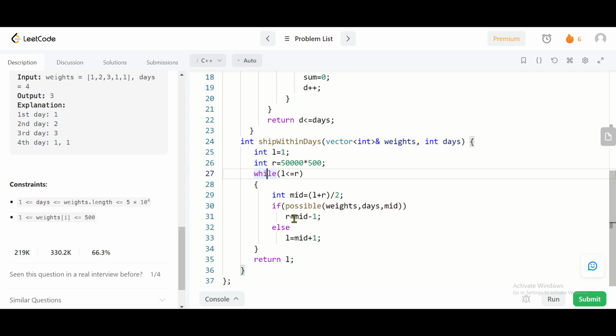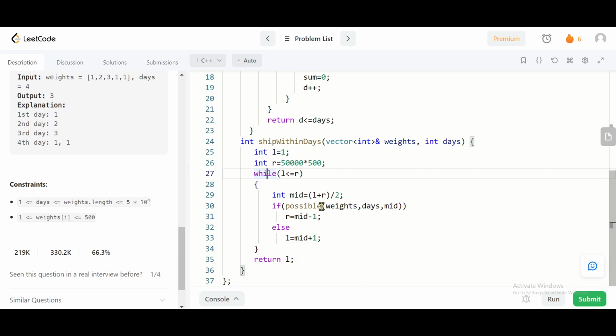For doing so, I am decreasing my high to mid minus 1, and in the other condition, if it is not possible, then I will search in the right half. For doing so, I am increasing my lower value to mid plus 1, and at last, when the while loop is over, in L I will be left with the least capacity of the ship.